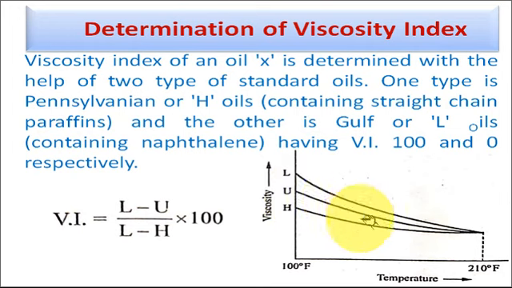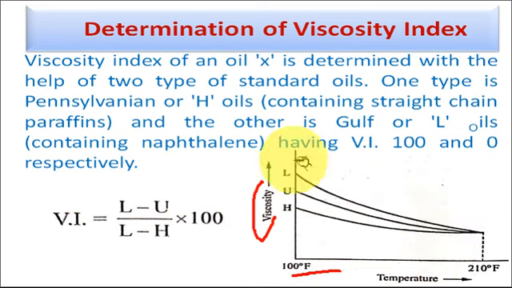Now with the graph we can easily see the viscosity and temperature relation. On the x-axis is the temperature scale, and on the y-axis the viscosity. As we increase the temperature, the viscosity of the oil continuously decreases.